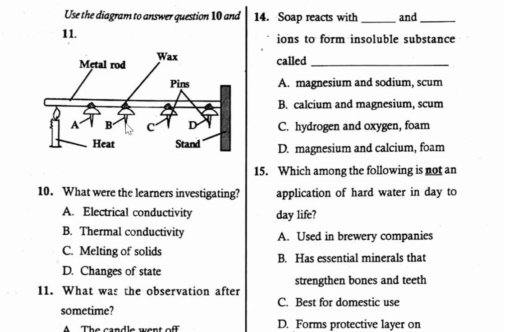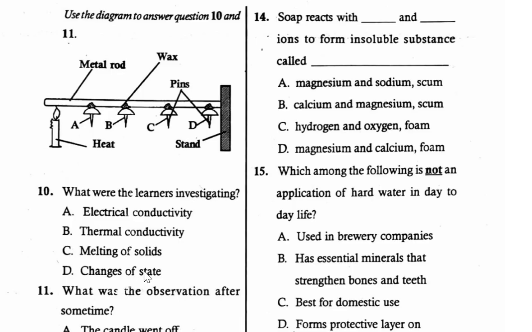So here we have a heat source, a metal rod, and then pins joined to the metal rod by wax. Number 10. What were the learners investigating? A. Electrical conductivity. B. Thermal conductivity. C. Melting of solids. D. Change of state.